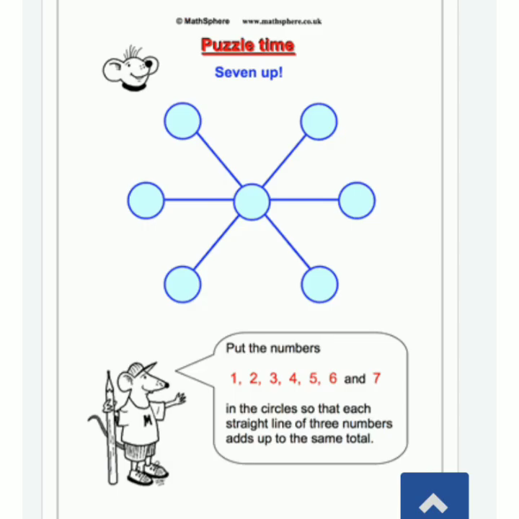Here I have given a puzzle to solve. Look at the puzzle. It is in the circle. Each straight line of 3 numbers adds up to the same total. I hope you understand and you will solve.